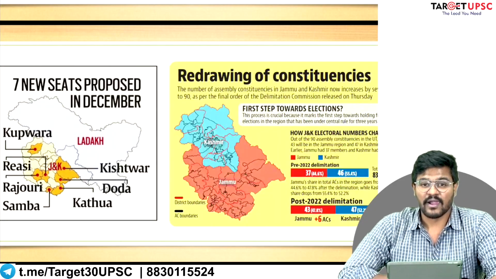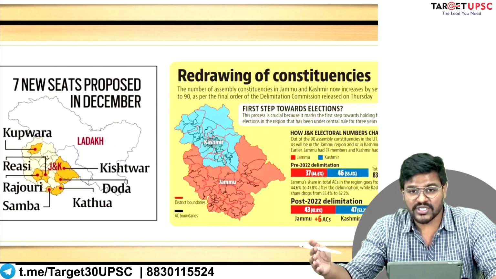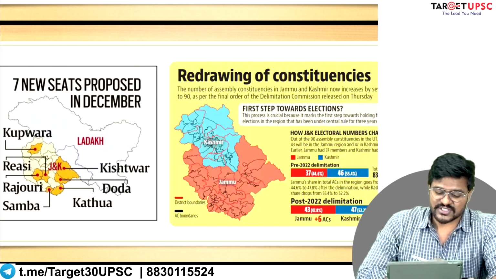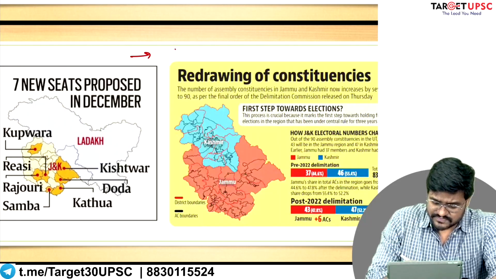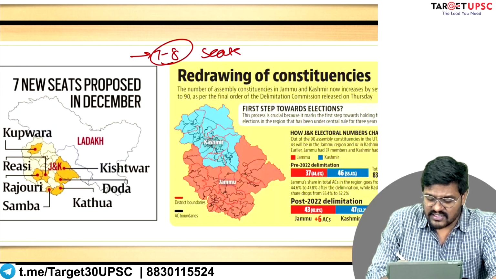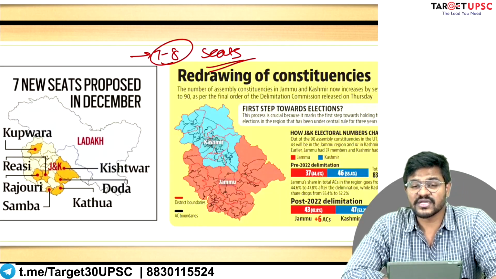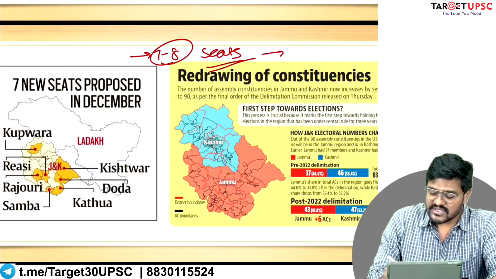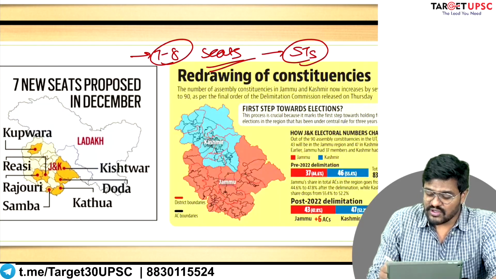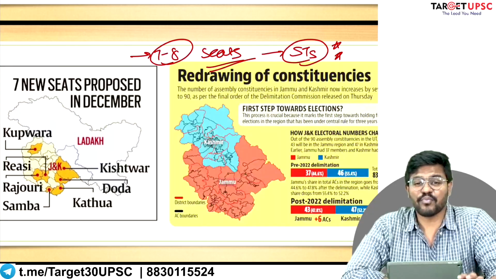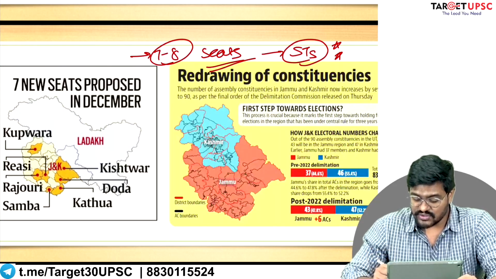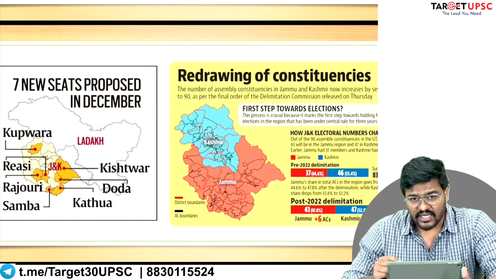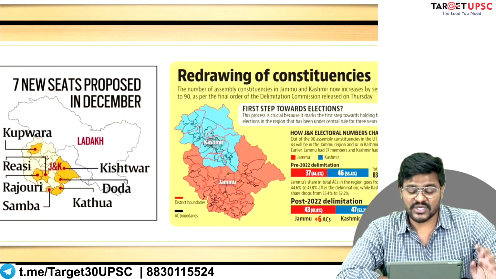Now that 370 has been abolished, this Delimitation Commission proposed that something close to 7 to 8 seats in the Jammu and Kashmir legislature should be reserved for scheduled tribes. For the first time, political reservation of scheduled tribes will take place, thanks to the Delimitation Commission of India. That worked for Jammu and Kashmir.